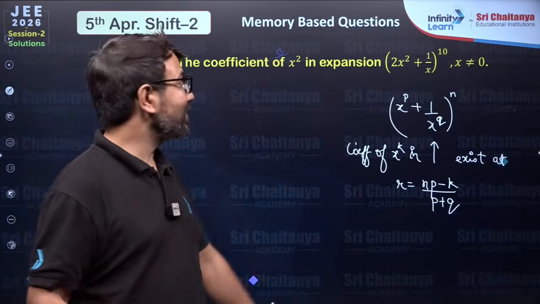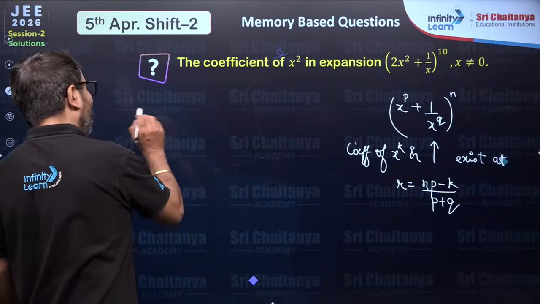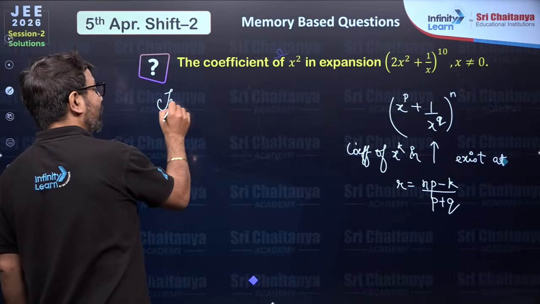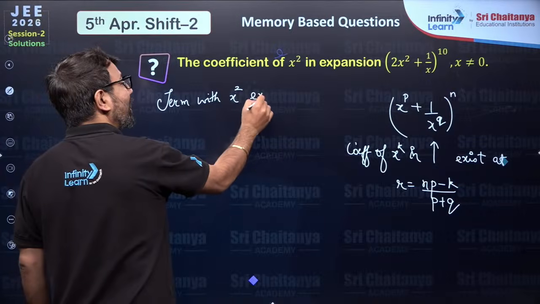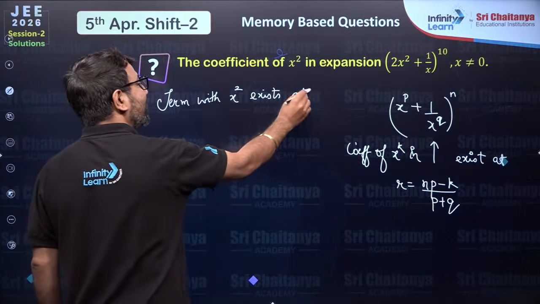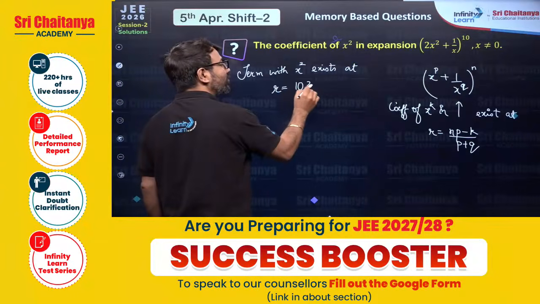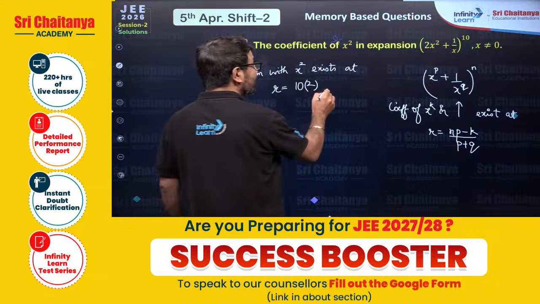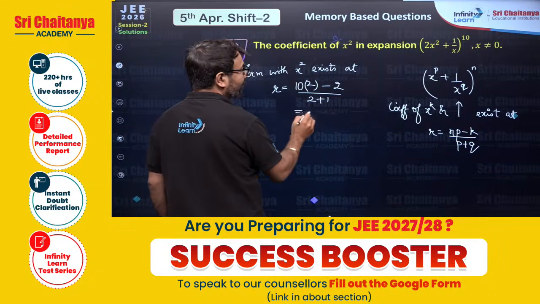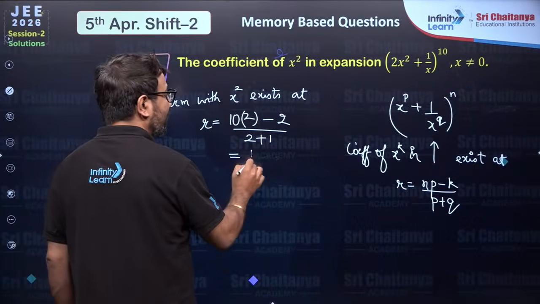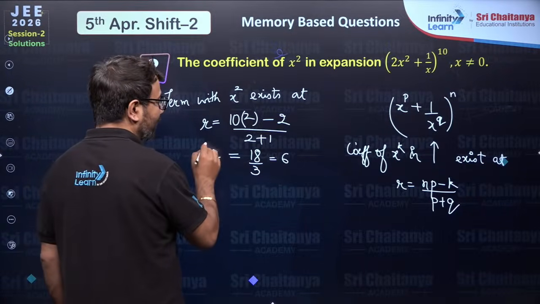So here, my dear students, I have to get the term which has x square in it. That term will exist at r equals (np minus k) over (p plus q). So it will be 10 into 2, which is 20, minus k, which is 2. 20 minus 2 becomes 18, divided by 3. So the value of r that is coming here is 6.